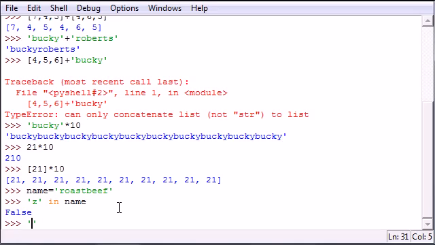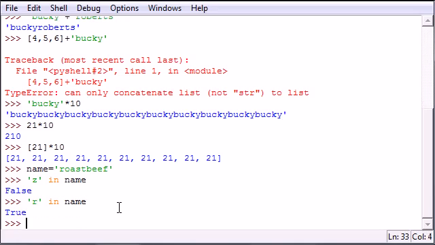Is there an R in the name roast beef? True, because here's an R right here, but it doesn't find a Z. So that is how you can check if one element is in a big sequence by using the built-in word.